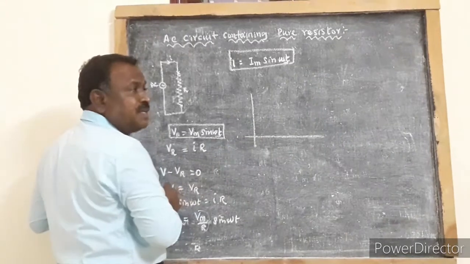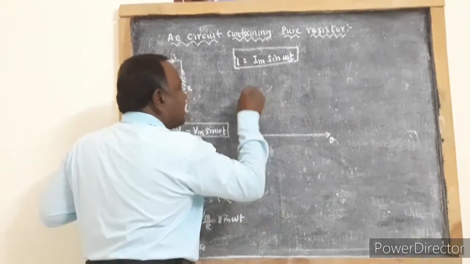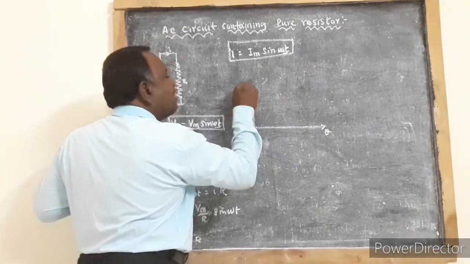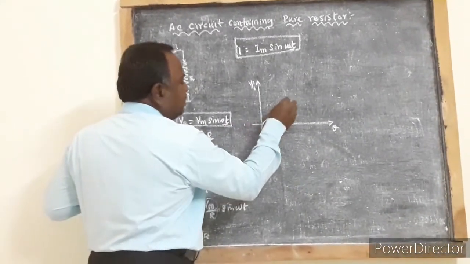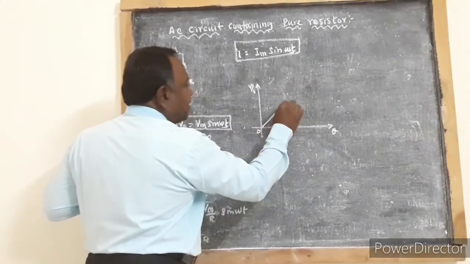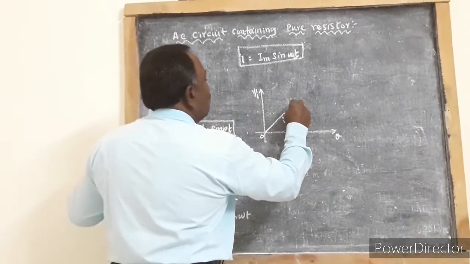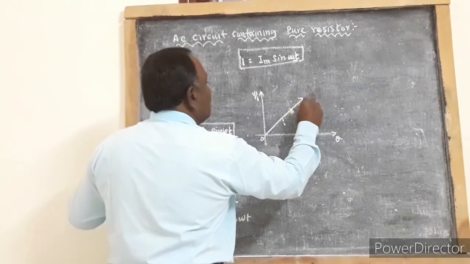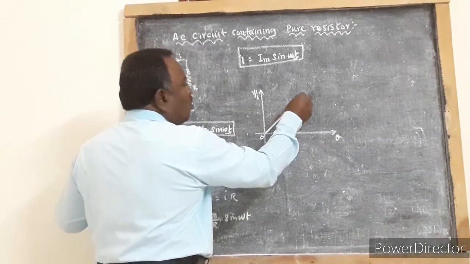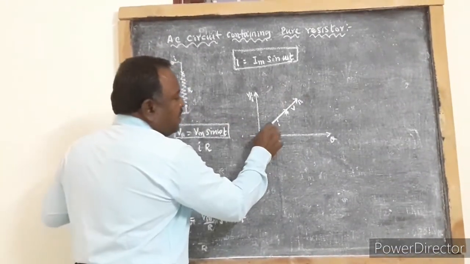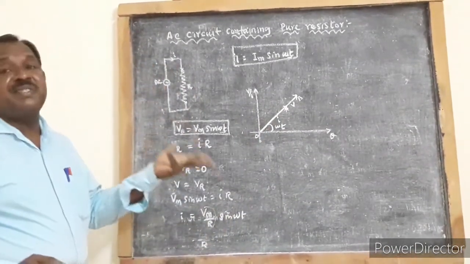So when we represent in the form of a phasor diagram, taking theta along the x-axis, voltage and current along the y-axis, we will have OA represent the current and OB represent the voltage. So OA is one phasor, OB is another phasor. They are at the same phase angle omega t. So there is no phase difference.